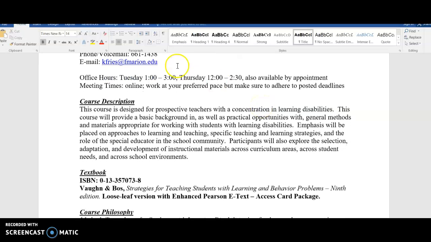All right, so again, this is online, so you can work at your preferred pace, but make sure you adhere to posted deadlines. Once class gets going and I start opening more and more things, you can work ahead. You just can't get behind.